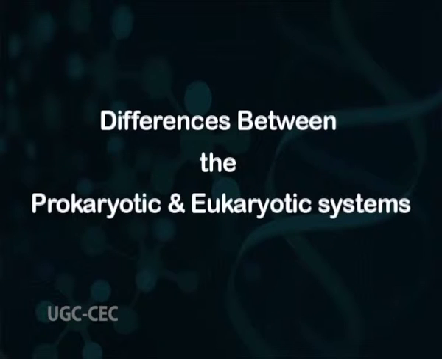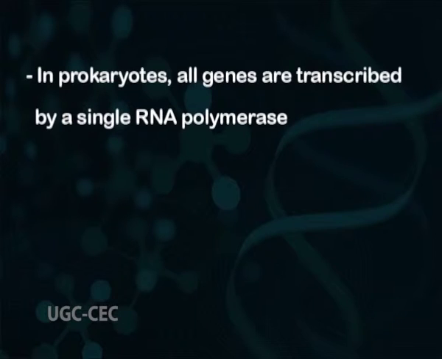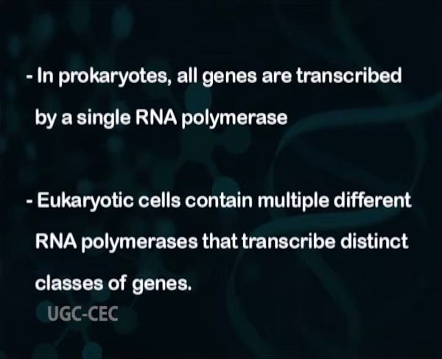This is reflected in two distinct differences between the prokaryotic and eukaryotic systems. First difference is that in prokaryotes, all genes are transcribed by a single RNA polymerase, whereas eukaryotic cells contain multiple different RNA polymerases that transcribe distinct classes of genes.